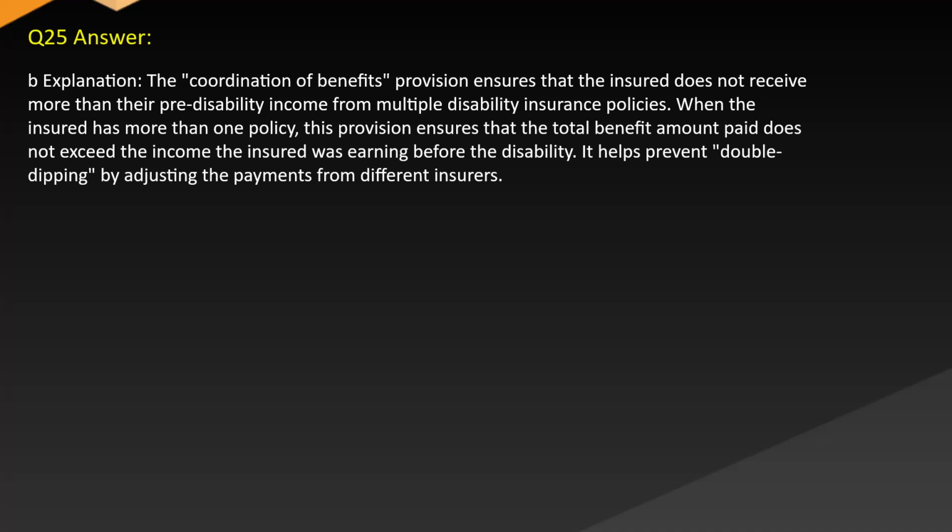Answer. B. Explanation. The coordination of benefits provision ensures that the insured does not receive more than their pre-disability income from multiple disability insurance policies. When the insured has more than one policy, this provision ensures that the total benefit amount paid does not exceed the income the insured was earning before the disability. It helps prevent double dipping by adjusting the payments from different insurers.